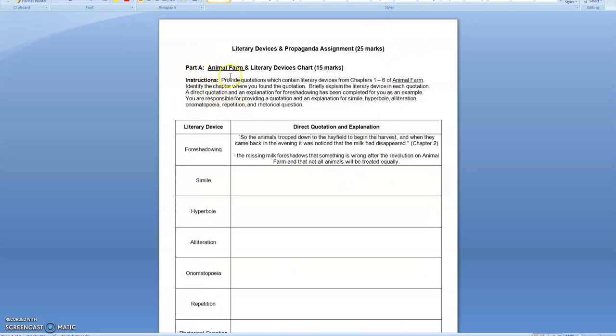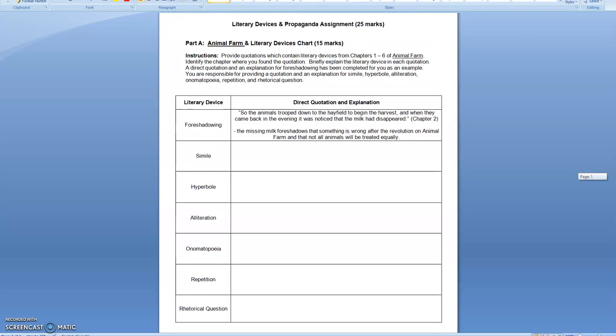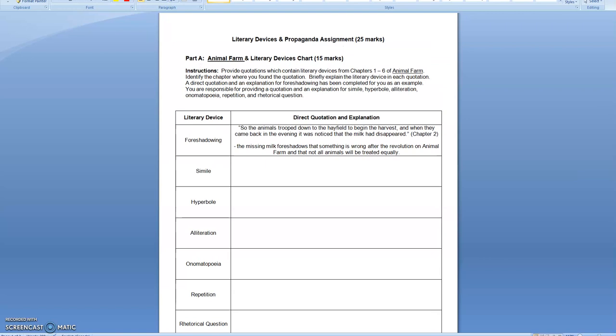Part A will be an assignment based on literary devices, and Part B will have a question related to propaganda. So the assignment will be covering the two topics that we covered in the content. If we take a look at the instructions in Part A, it says, provide quotations which contain literary devices from chapters 1 through 6 of Animal Farm. Identify the chapter where you found the quotation. Briefly explain the literary device in each quotation.